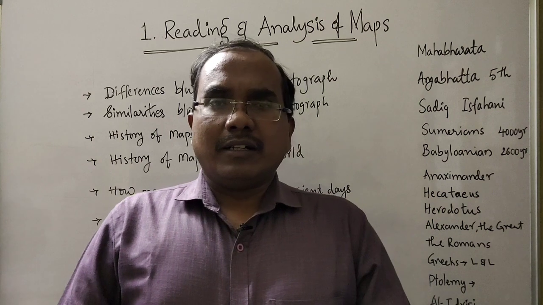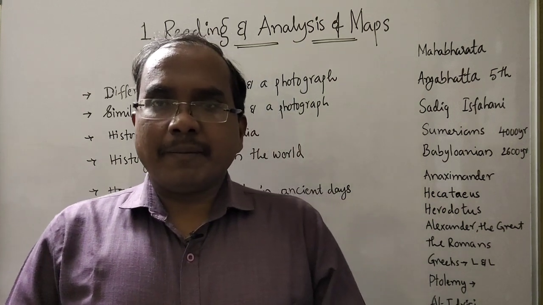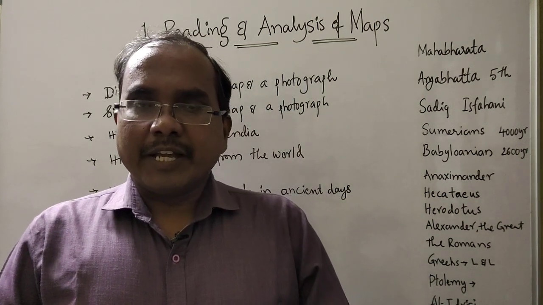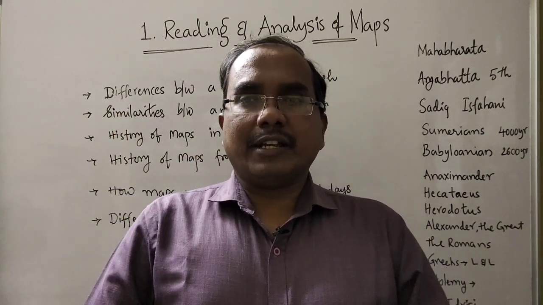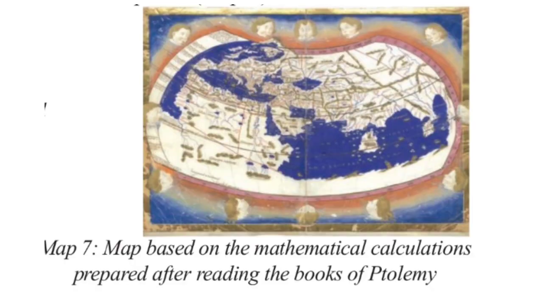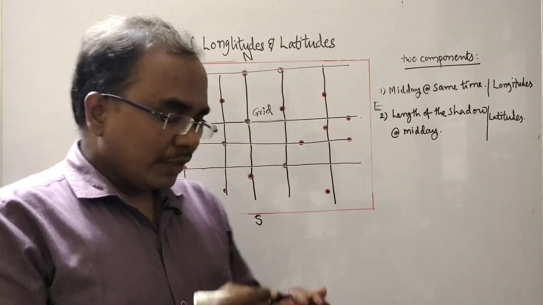After learning the concepts of Ptolemy, they changed their ideology. They tried to draw the maps based on longitudes and latitudes. Around the year 1480, the Europeans rediscovered Ptolemy's books, but not the maps, and were stunned to learn about his accurate description of the location of places. They prepared some new maps based on them. You can see one such map here.